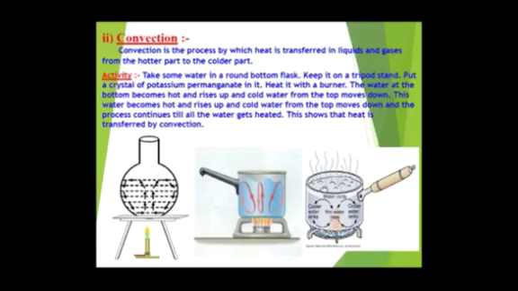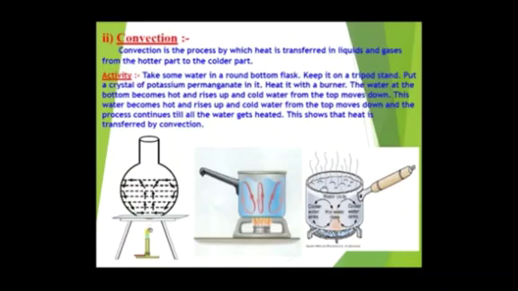Now the activity. Let's see what happens in the activity. Take some water in the round bottom flask. Here we have taken some water in the round bottom flask. Keep it on a tripod stand. Put a crystal of potassium permanganate in it, and one crystal of potassium permanganate is dropped in this round bottom flask. Now we have started heating it with the help of a burner.